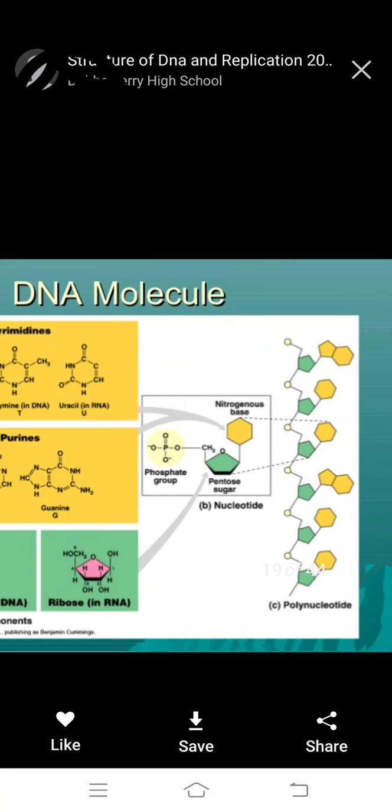Polynucleotides: a pentose sugar, nitrogen bases, and a phosphate group. This is the backbone. Nucleosides are linked by a glycosidic bond.